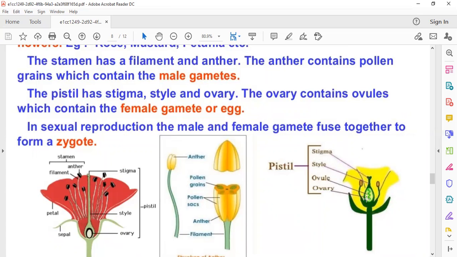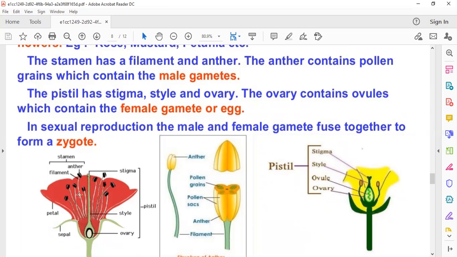So this is a complete structure of the female reproductive part. So pistil again contains different parts: on the top there is a stigma, then style, and ovary. And inside the ovary there are ovules. I hope with the help of the diagram the concept is clear.